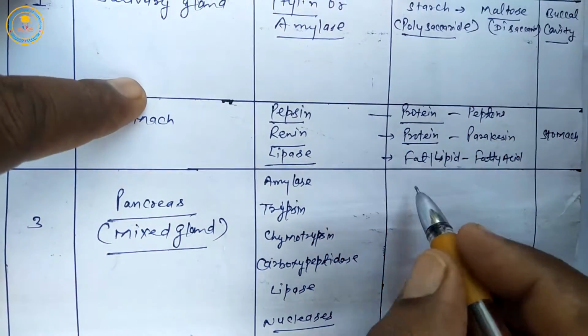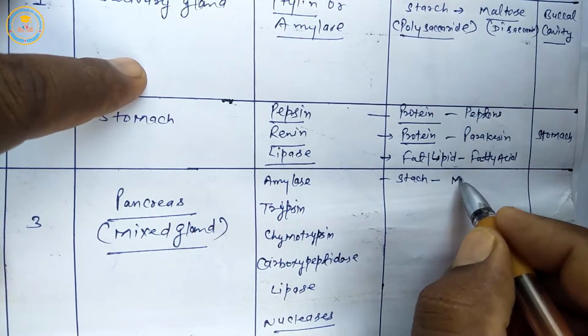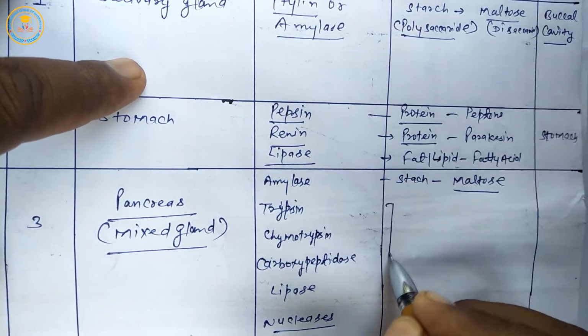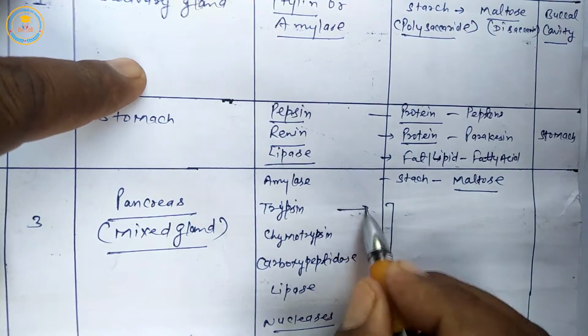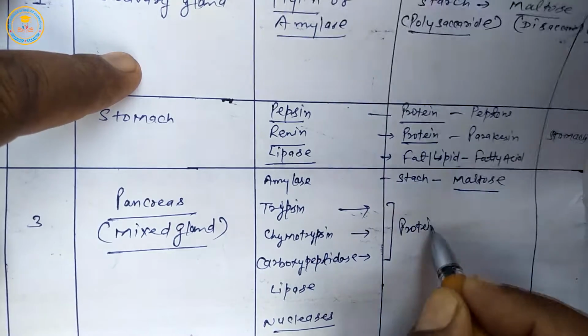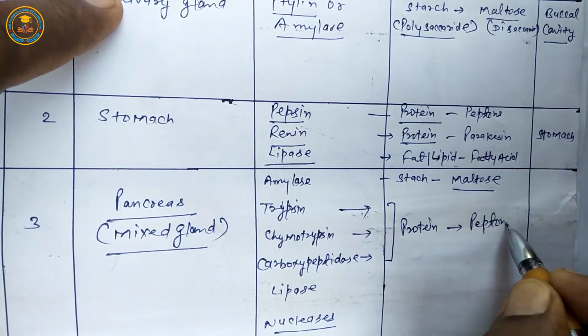Amylase is starch digestive enzyme and converts into maltose, but trypsin, chymotrypsin and carboxypeptidase are protein digest enzymes and convert into peptones.